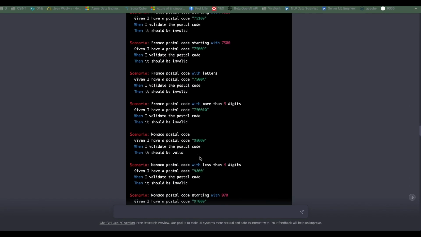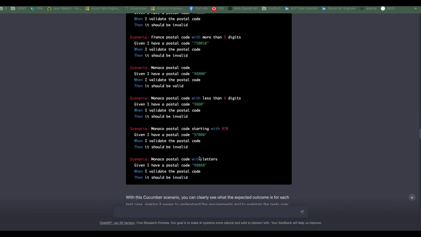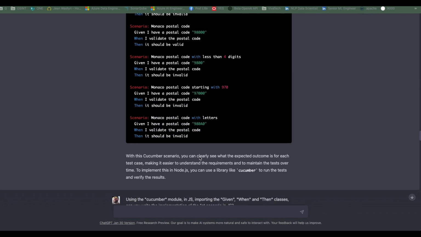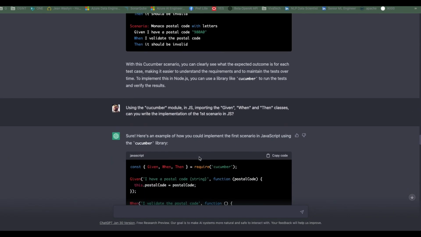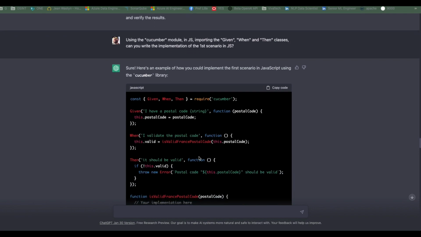I have all my examples, including Monaco, back to Gherkin, which is not what I want. I'm going to tell it, okay, you should use the module Cucumber for Node.js and import the given, when, then classes that will help me to implement the rules into my step runner. And so it does, actually quite good.